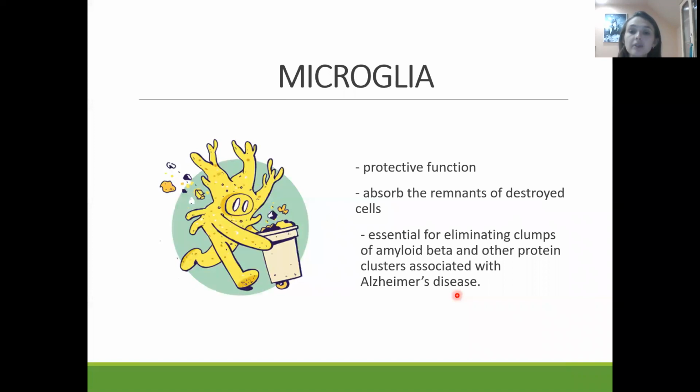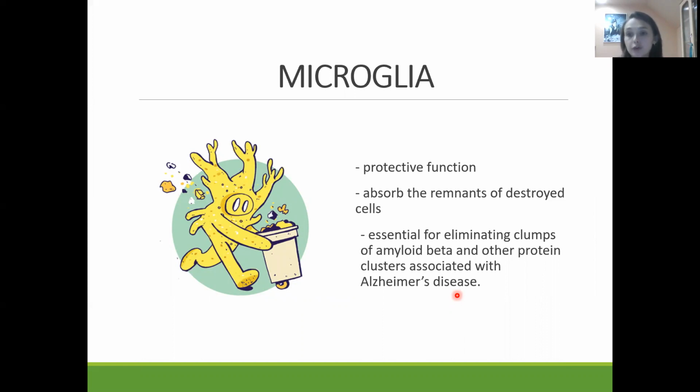So let us talk about the microglia, which is a glia cell in the central nervous system. The main function of it is a protective function. It absorbs the remains of destroyed cells. It's essential for eliminating clumps of amyloid beta and other protein clusters which are associated with Alzheimer's disease. Microglia is also a type of immune cell.